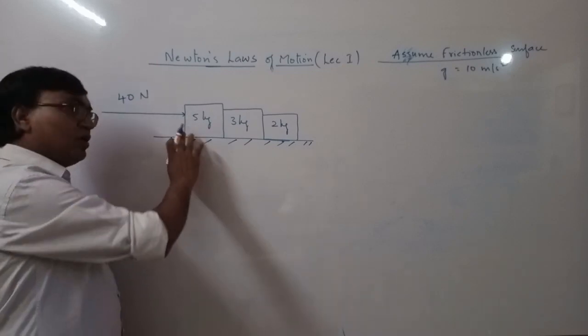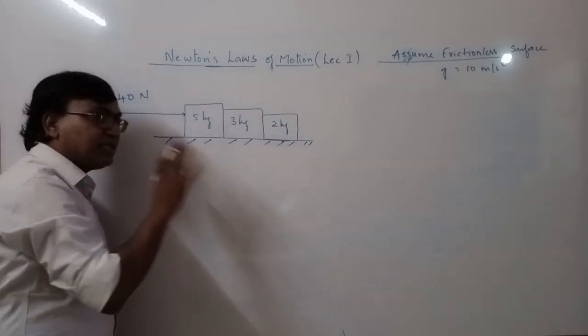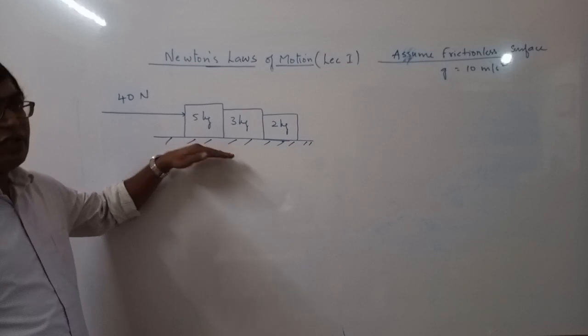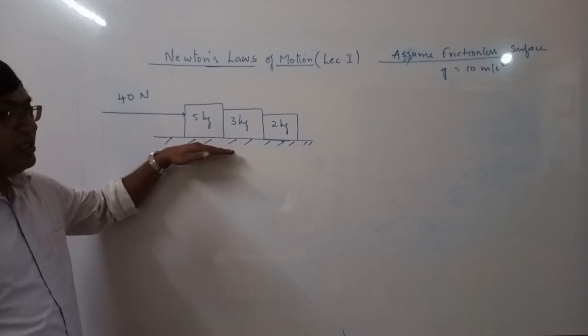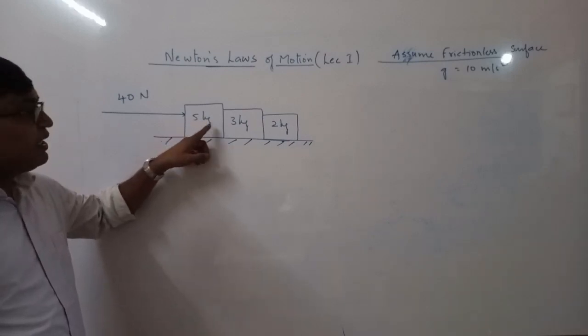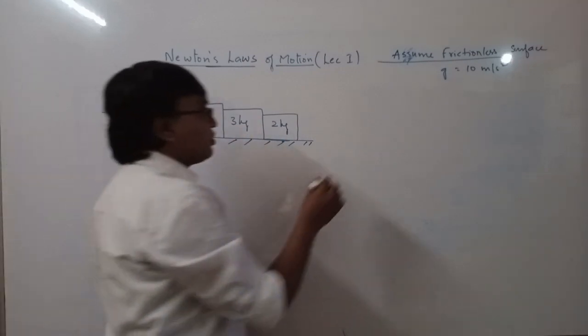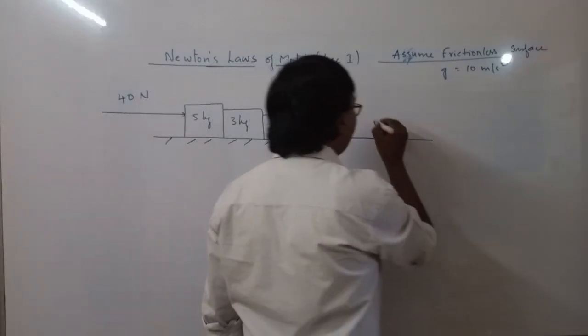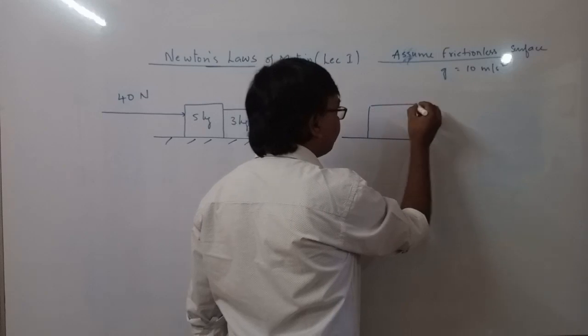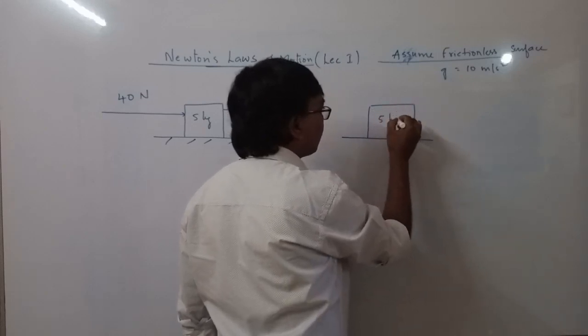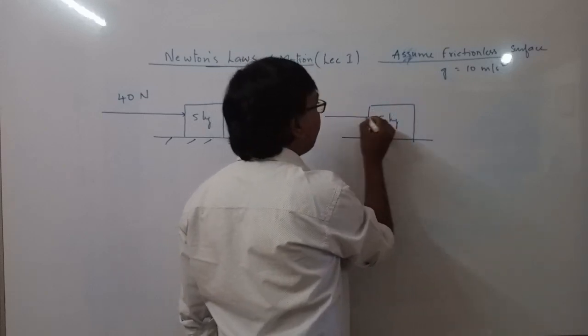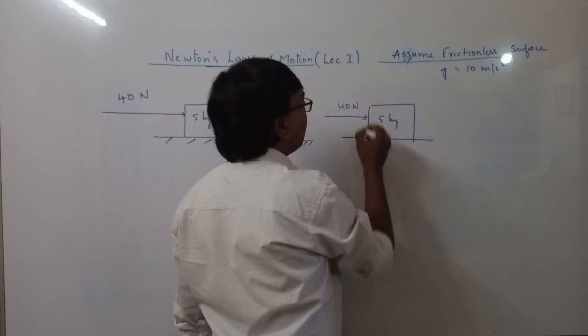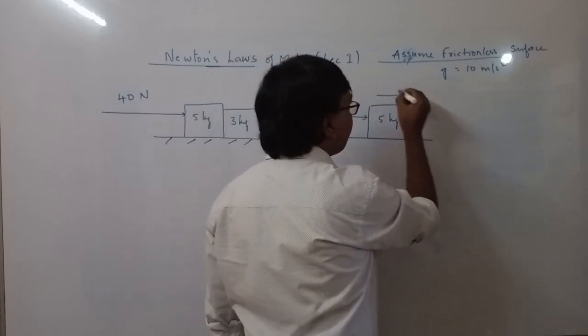So you can also take 3 blocks as a system. But first of all, we'll solve this problem by considering each block as a system. So if I take 5 kg as a system, then 40 newtons is applied, and we know that the system will accelerate in this direction.